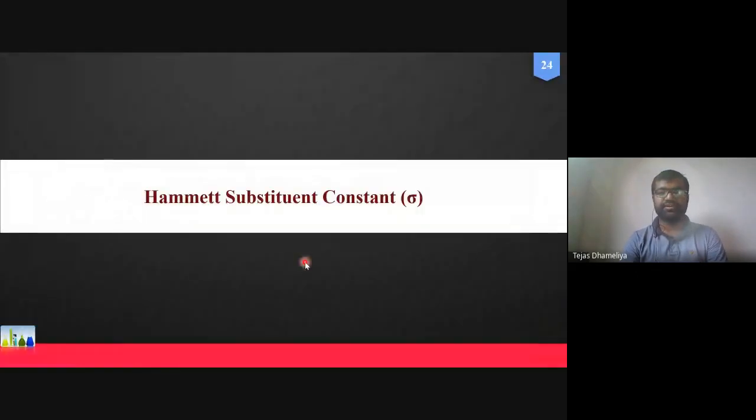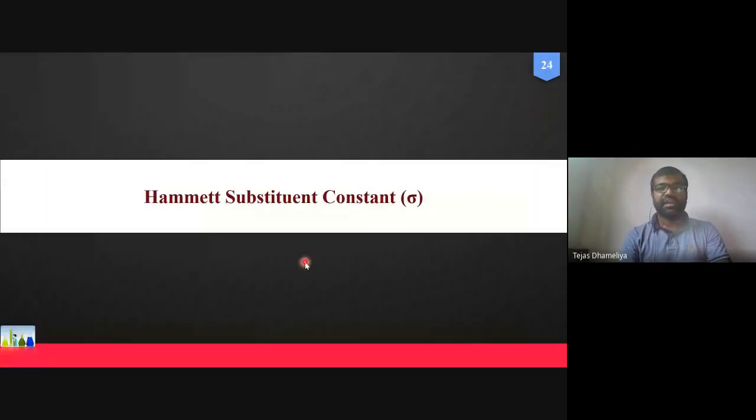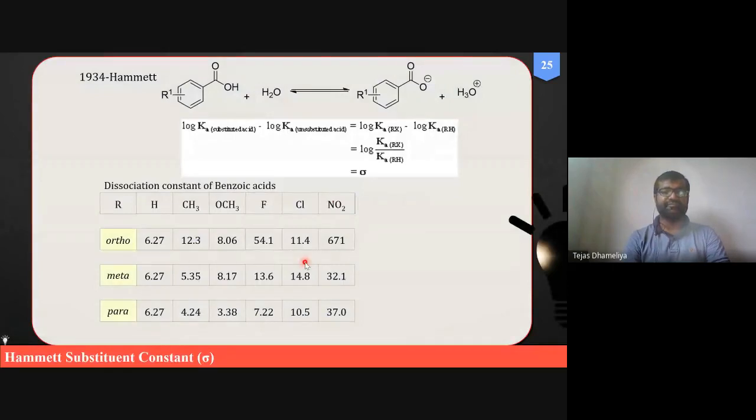But just for the sake of your introduction, I have kept this slide so that we can learn what the Hansch analysis or Free-Wilson is. Hammett substituent constant. In the last class we learned this in depth, what the meaning of Hammett substituent constant is.